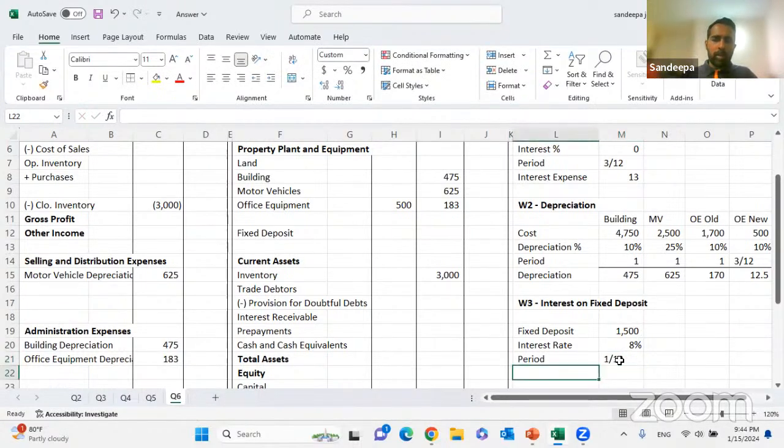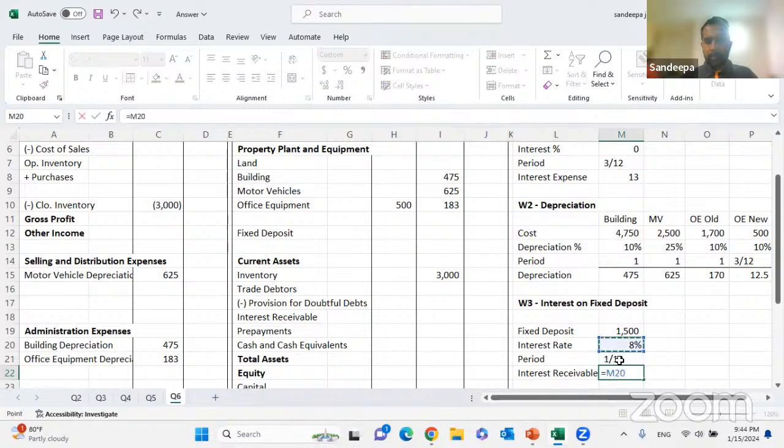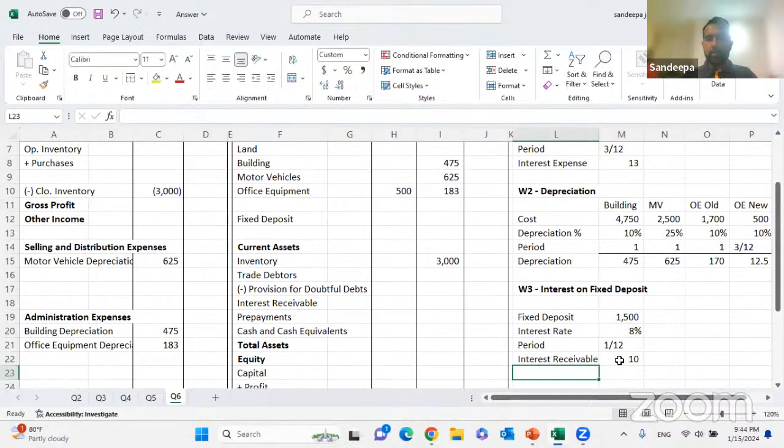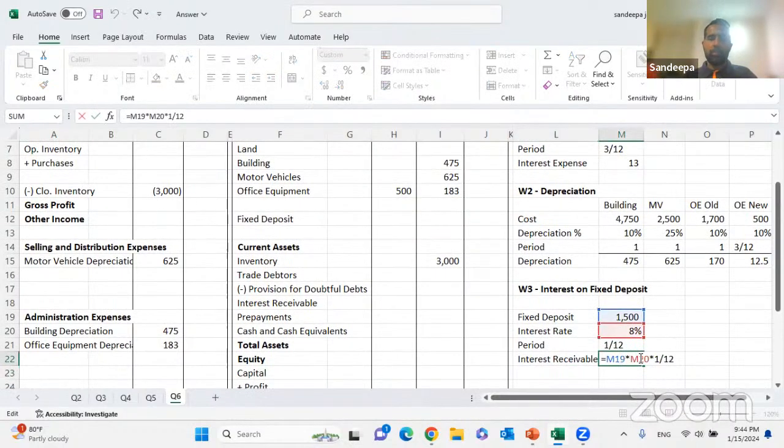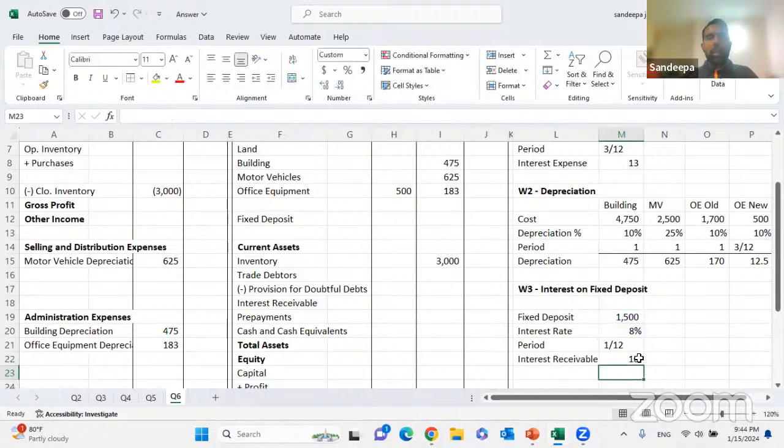Right. Then accordingly, the interest receivable will be 1,500 into 8% into 1 divided by 12. That is 10 rupees. 10 rupees per month.